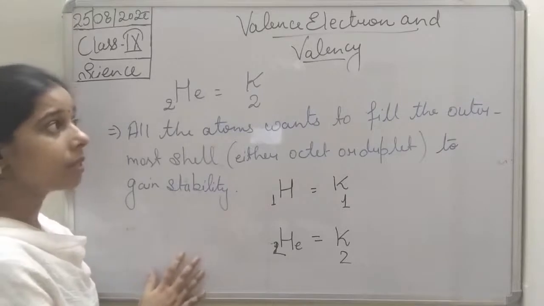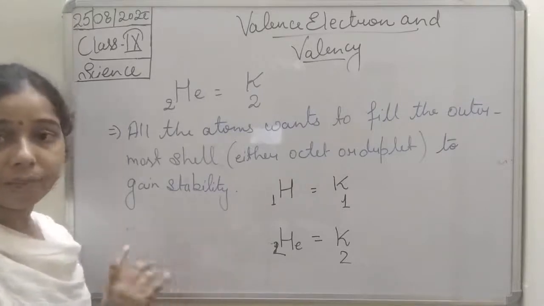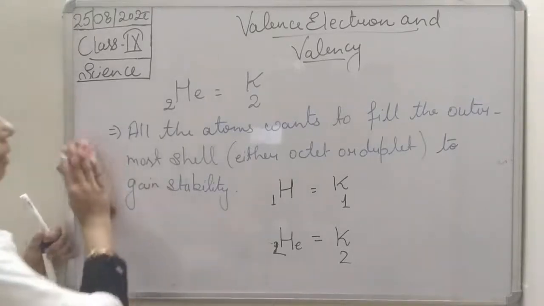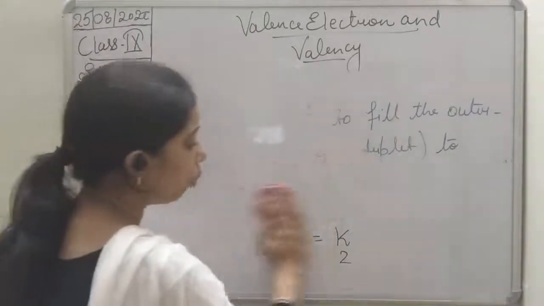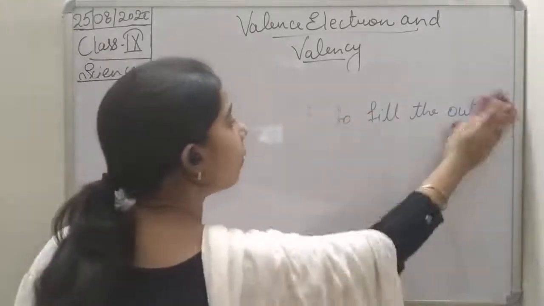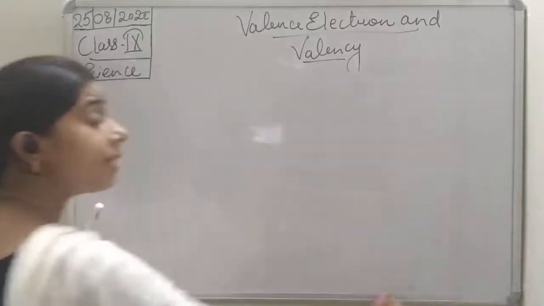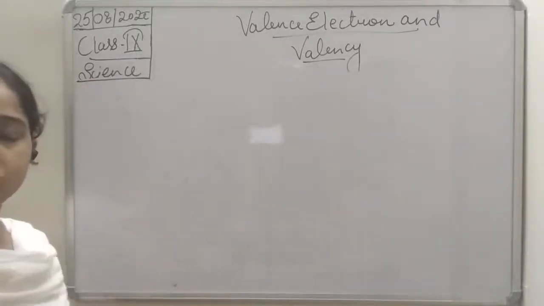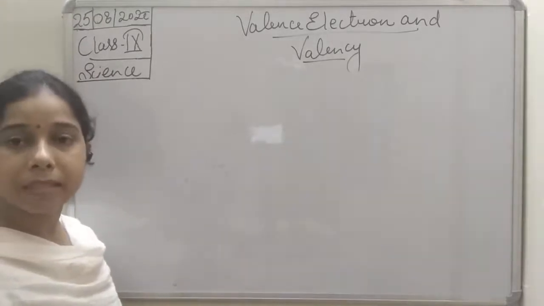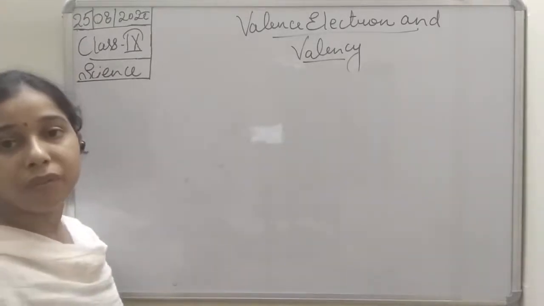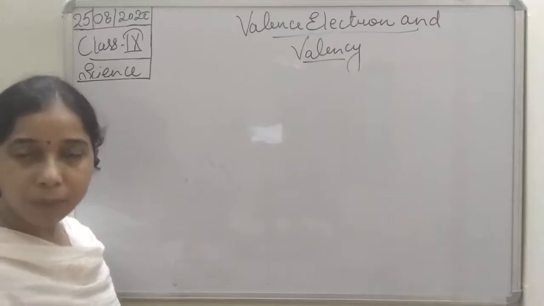Now on this basis we can define the valency. So you can see, students, we said combining capacity, and we discussed the octet and duplet. So how will you find the valency? Valency can be found on the basis of the valence electrons. Whatever electrons are present in the outermost shell will decide their valency, right?